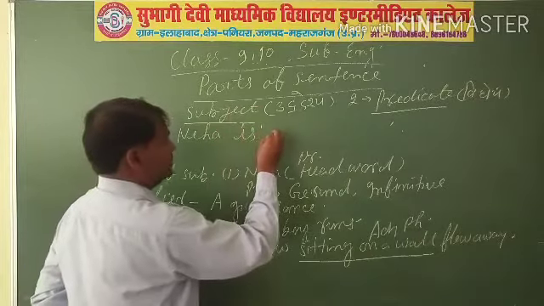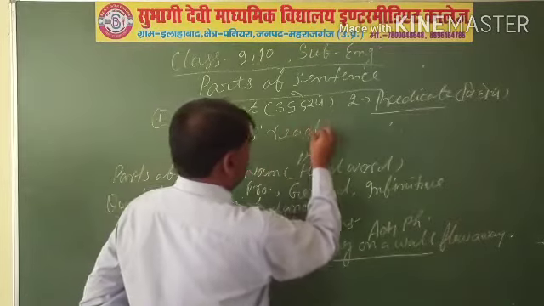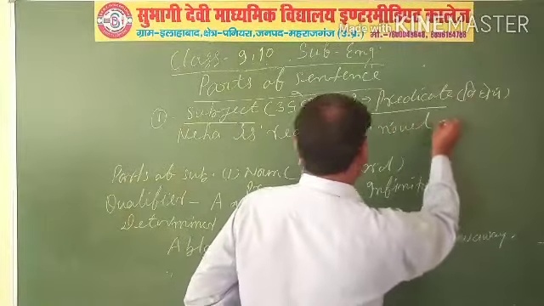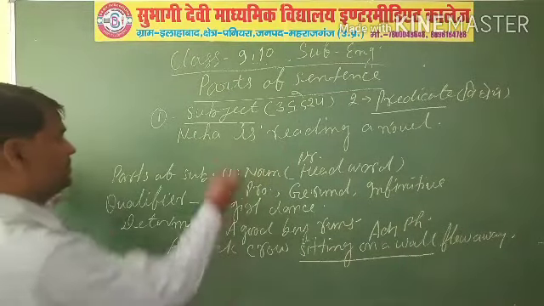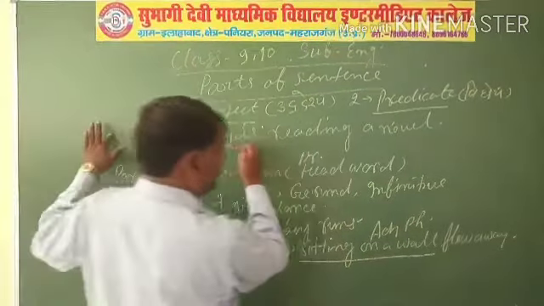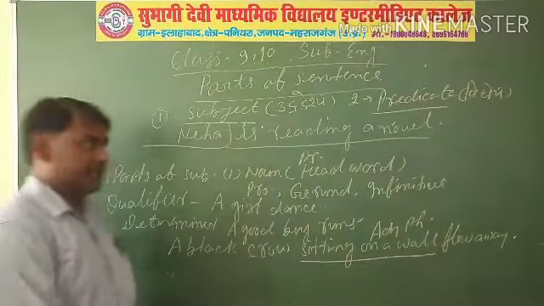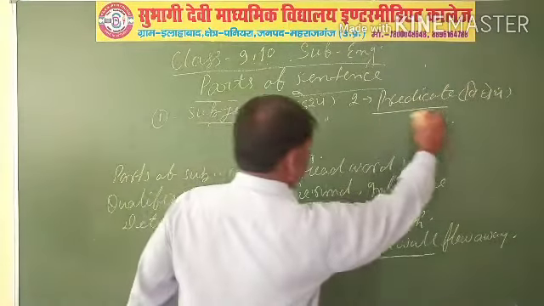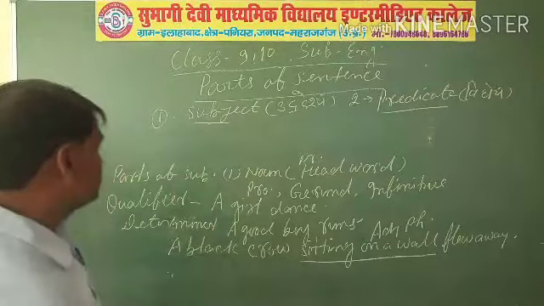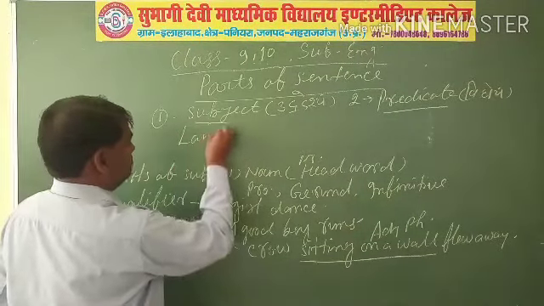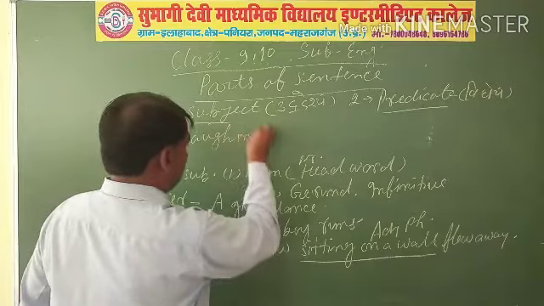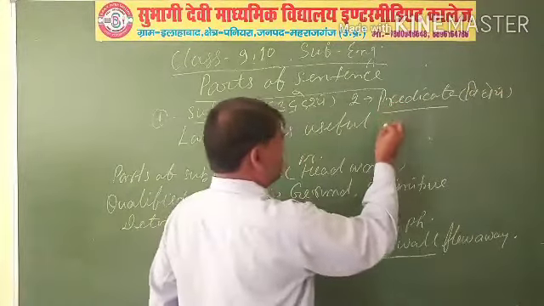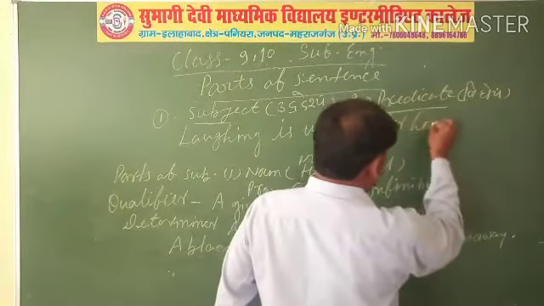Neha is reading a novel. Here Neha is the subject and is reading a novel is the predicate. Another example: Laughing is useful for health.